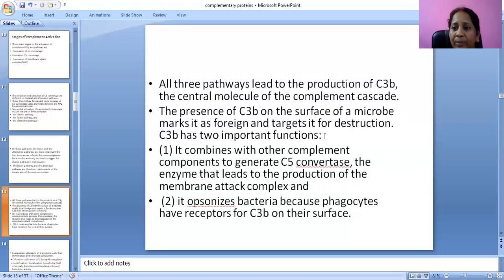C3b has two important functions. It combines with other complement components to generate C5 convertase, the enzyme that leads to the production of the membrane attack complex. It also opsonizes bacteria because phagocytes have receptors for C3b on their surface.